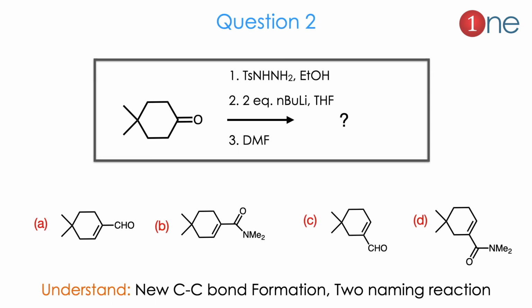Then question number 2. In question number 2, the starting material is a 6-member ring with dimethyl attached at the 4th position and a carbonyl in the 1st position. Here the reagents are tosyl hydrazine with ethyl alcohol, butyllithium 2 equivalents, and third is DMF. Here 4 choices are given. Mostly the position of the double bond is constant and a new carbon-carbon bond is formed. So you have to guess the product. Here you have to understand that new C-C bond formation is occurring and there are 2 named reactions involved there.